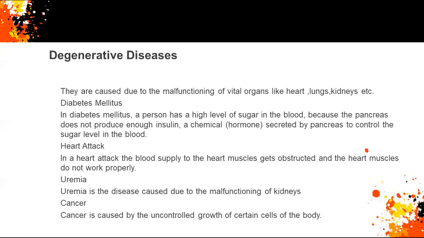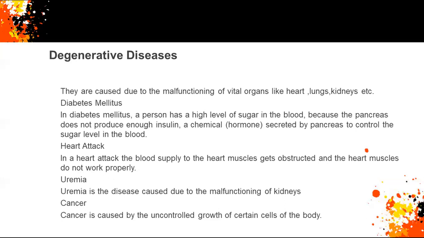This high blood sugar level produces symptoms of frequent urination, increased thirst and hunger, and loss of body weight. Depending on the condition, diabetic patients are either administered insulin or given some medications. This disease can exist in families or can develop at any age. The second one is heart attack.